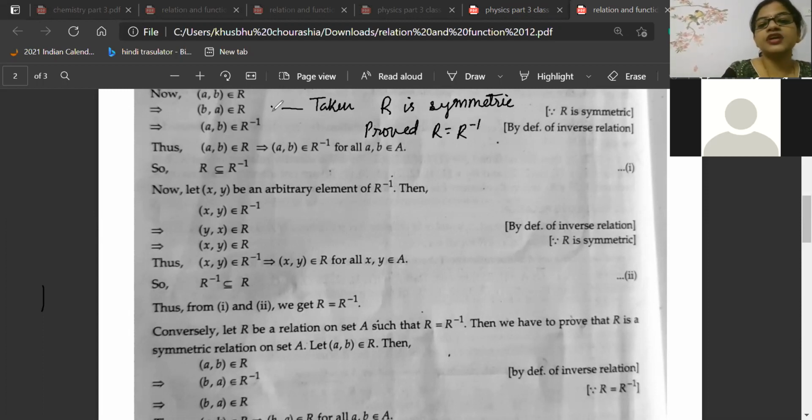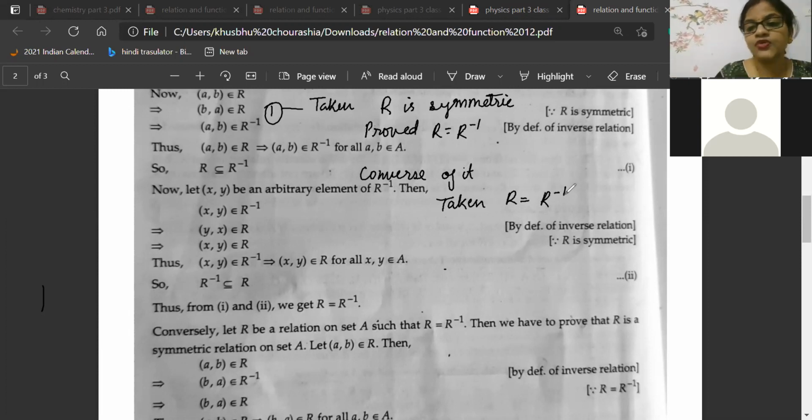Now that was the first condition. Now what is the converse of it? This time you have to take R is equal to R inverse, and then what you have to prove? Mahesh also understood. Farhana understood. Sadab understood. Yuvashri understood. Very good. You have to prove that R is symmetric.